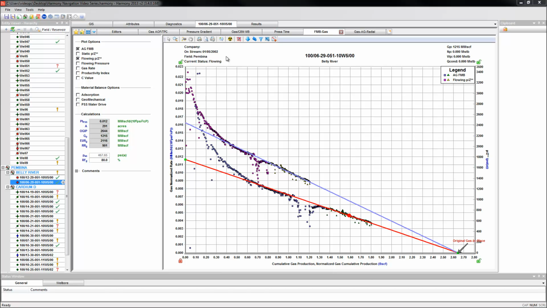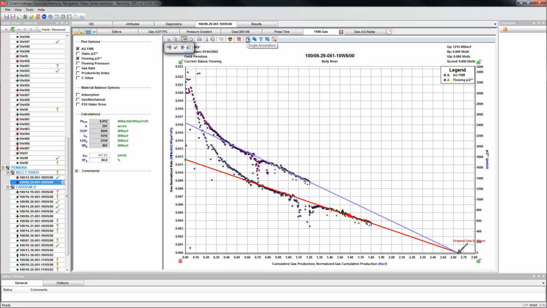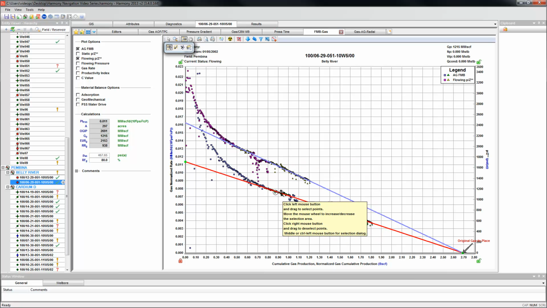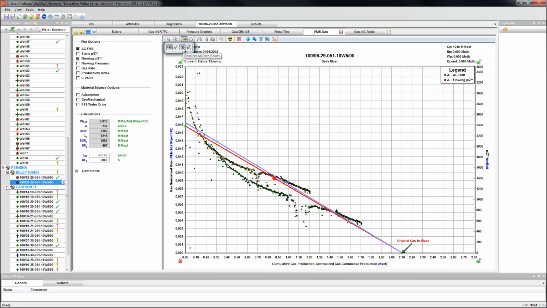A button very common to analysis worksheets is the Data Selection Tools button. These buttons serve a variety of purposes and can be used in either filtering your data, or in best fitting your data. The different options available are the spray gun for selecting or deselecting points of your choosing. Left click allows points to be selected, and right clicking deselects points. The check mark selects all data points, the cross deselects all data points.